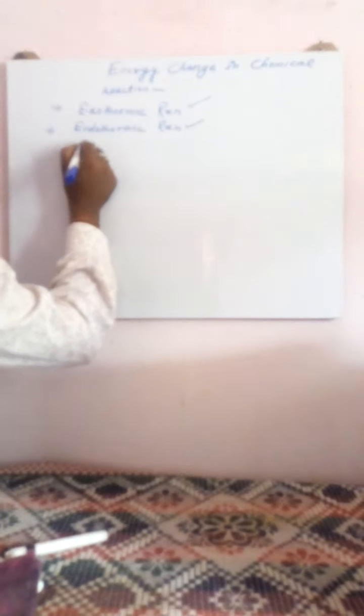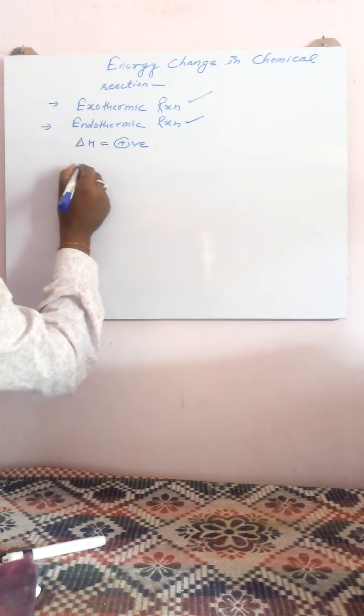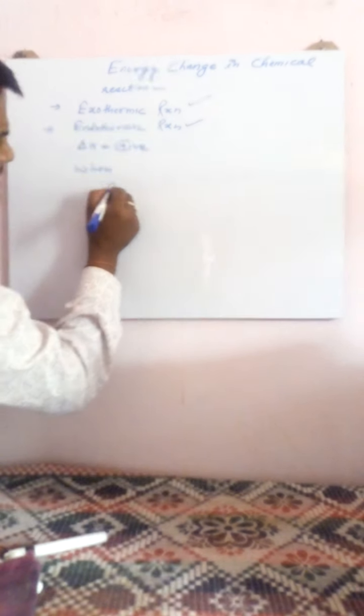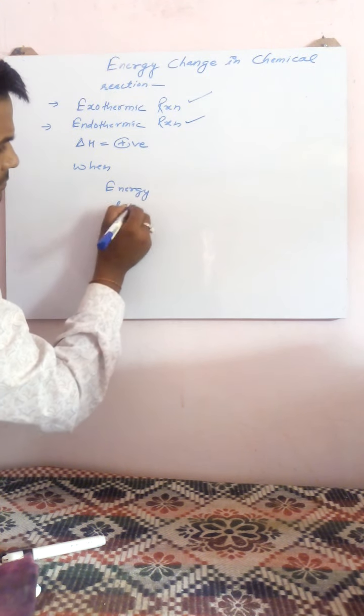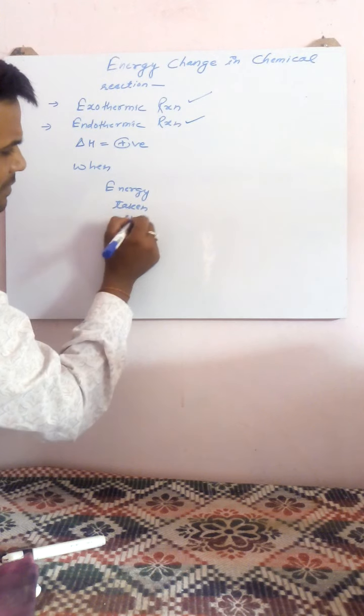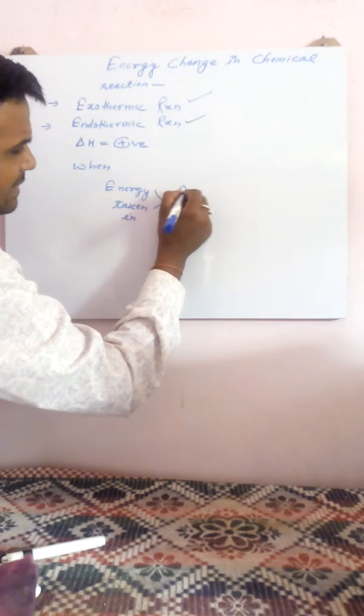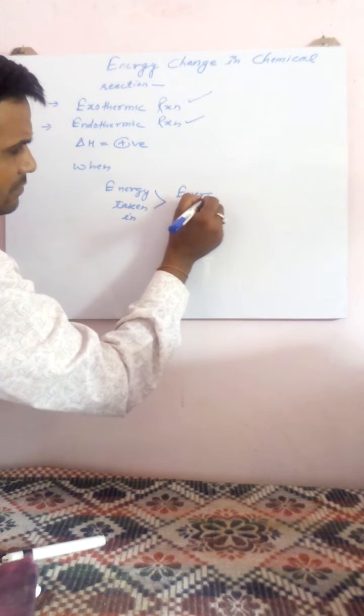Delta H is positive when energy taken in is greater than energy given out.